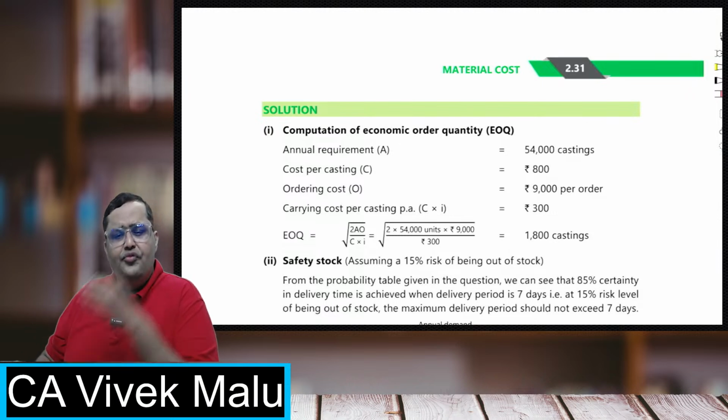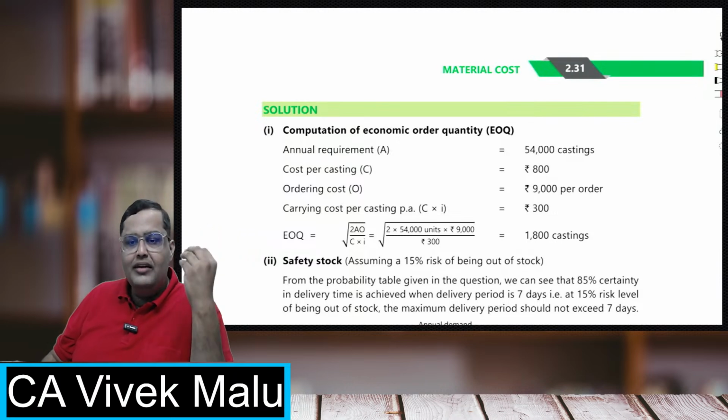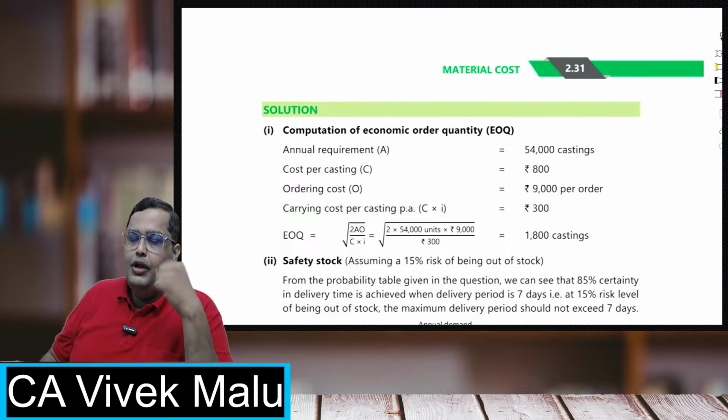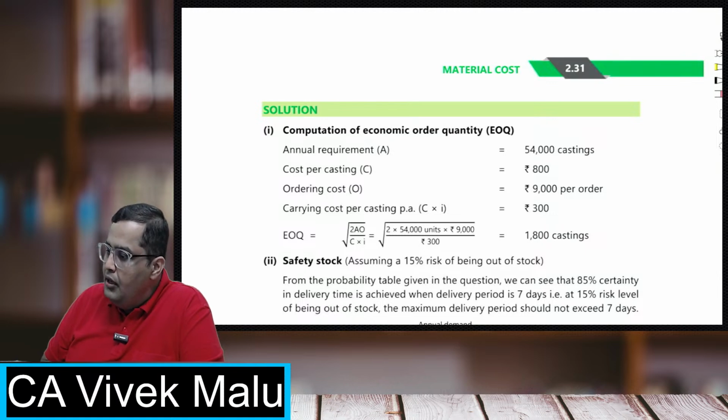Okay, 10 marks, very easy. You can easily secure 10 out of 10. So 10 marks is for sure from this chapter. And in my opinion, you will find materials cost in your compulsory question in the upcoming paper. This is my expectation. So 10 marks is the bare minimum. This is what is going to come in this.